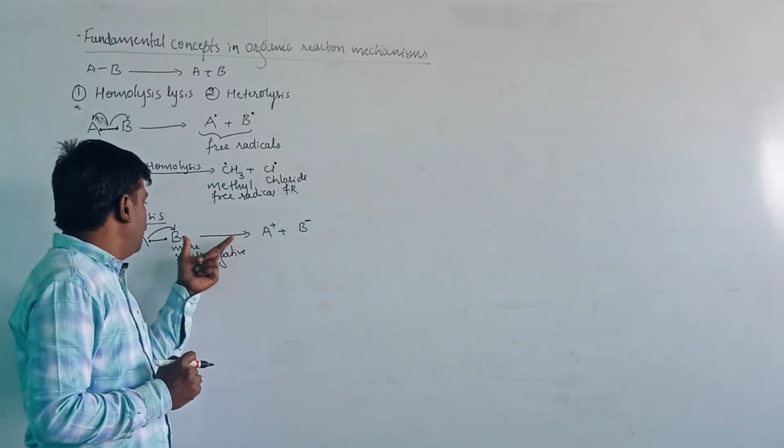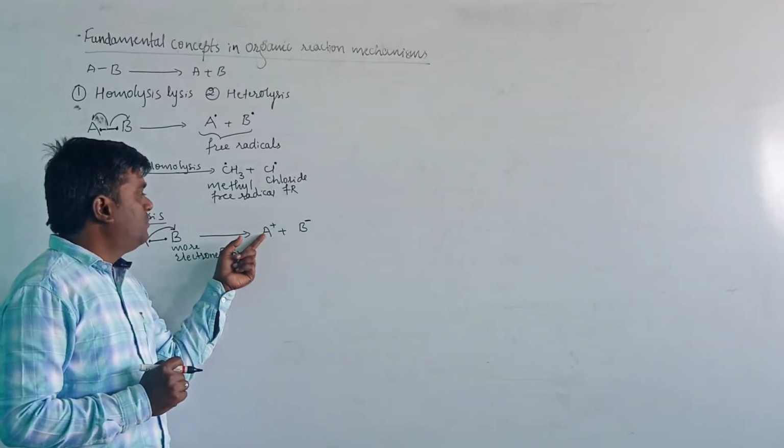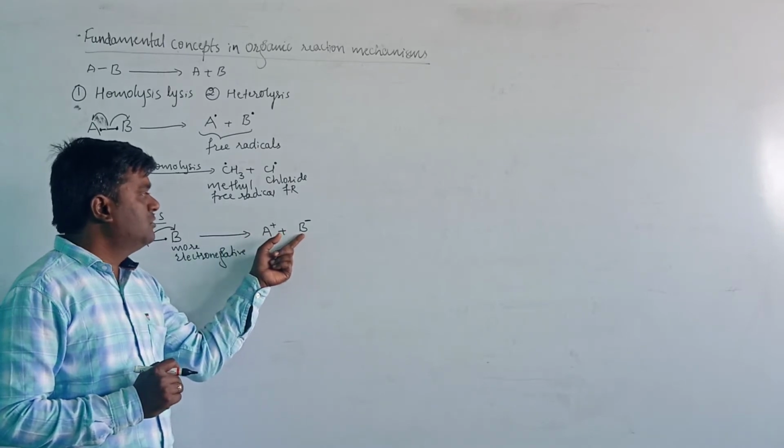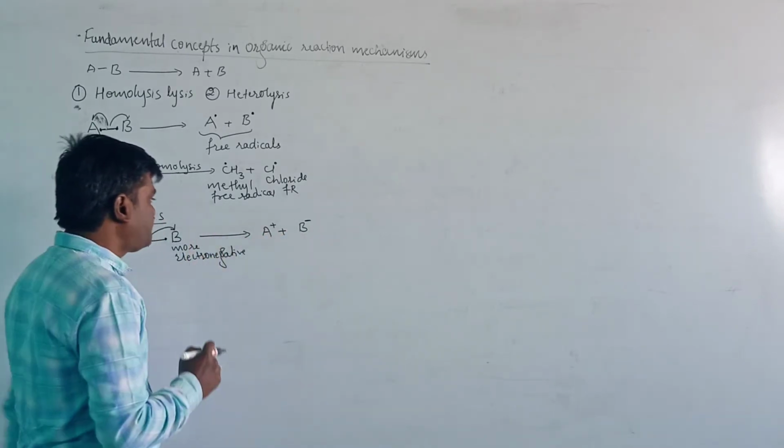Then here A loses the electron, therefore it will get the positive charge, and B gains the electron, therefore it will get the negative charge here.